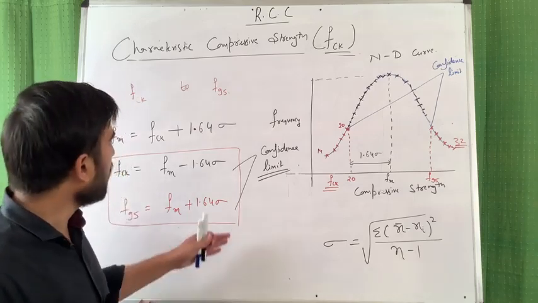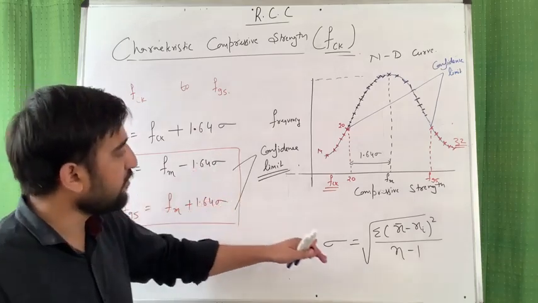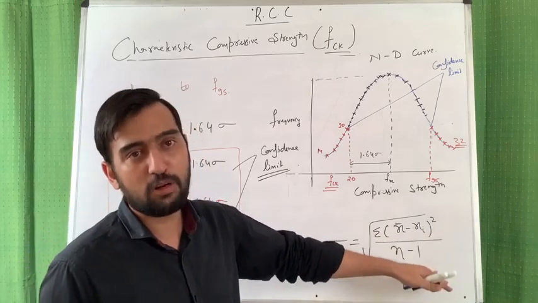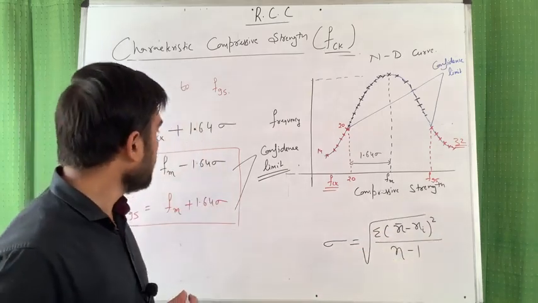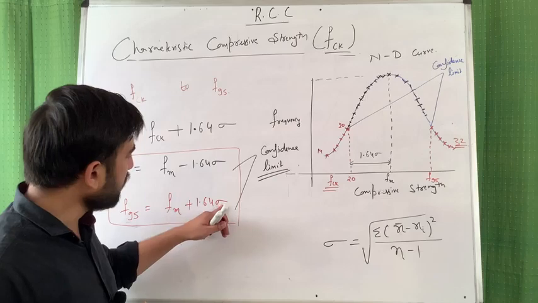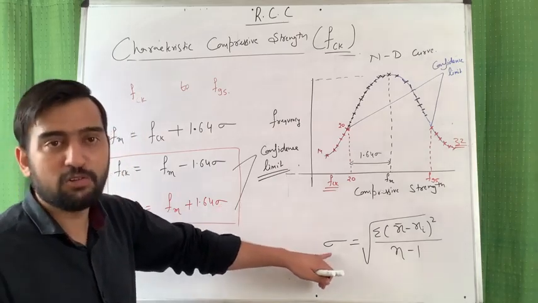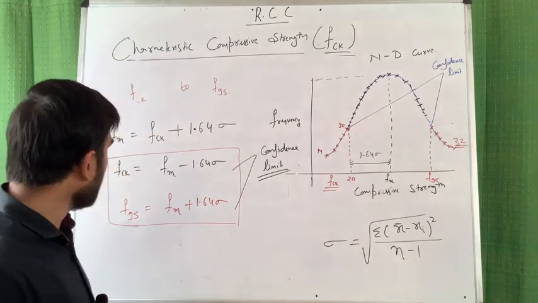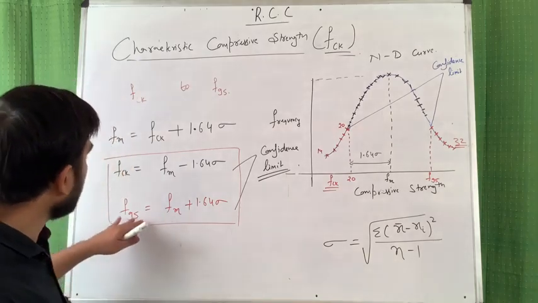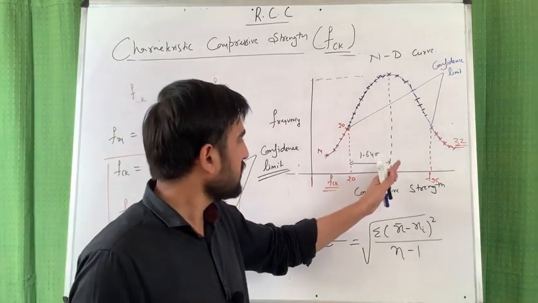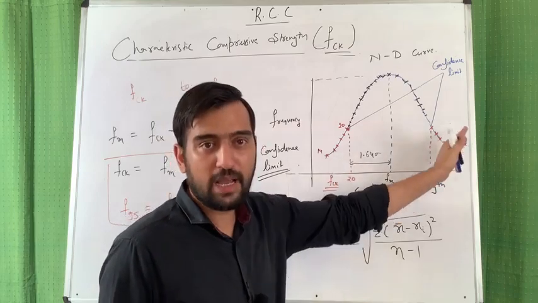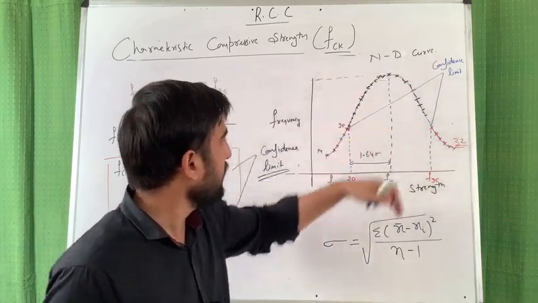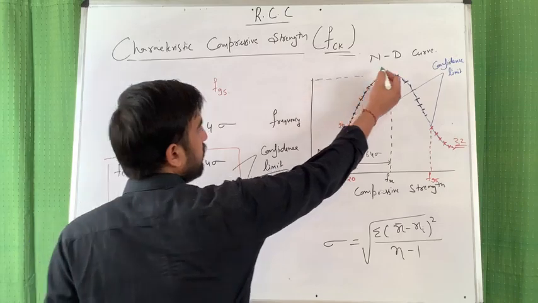And how can we find sigma? Sigma is standard deviation. You can always use this formula to calculate your standard deviations, when the sigma value is not given to you. And F95 is just the mirror image of this value on the higher side, and it is your peak.